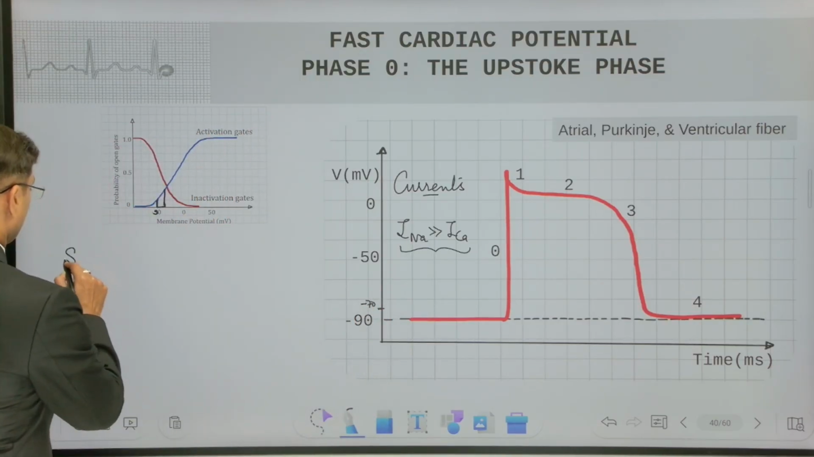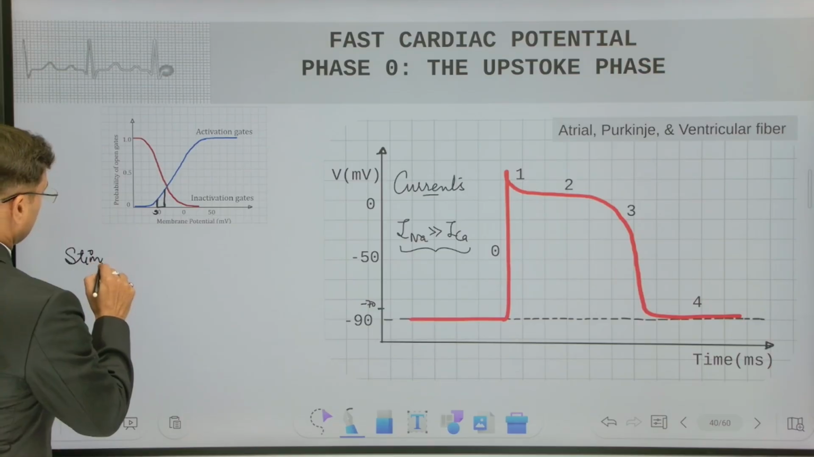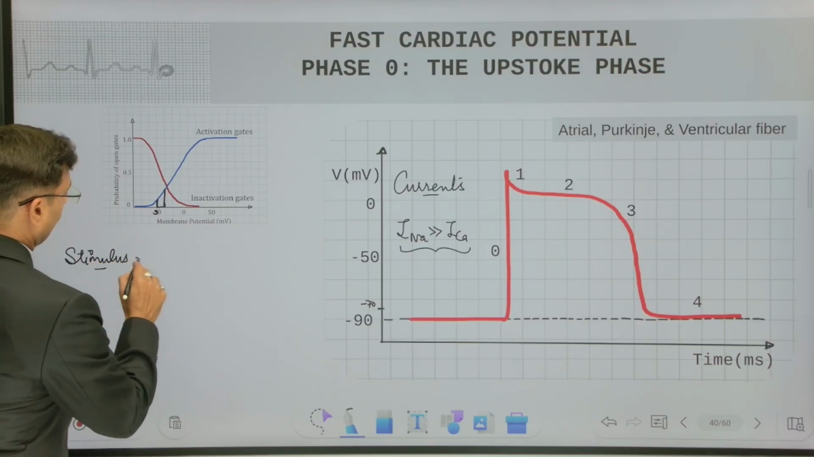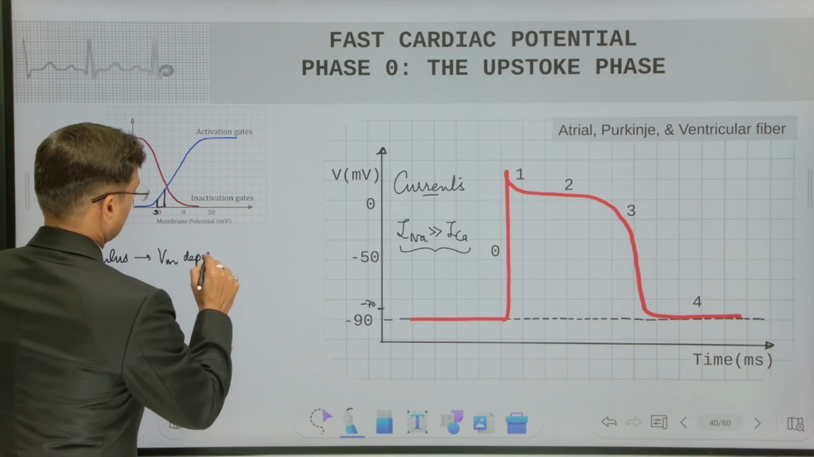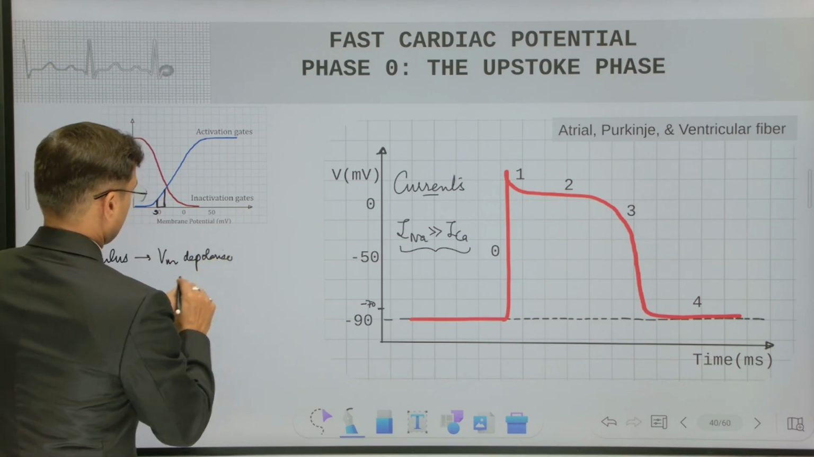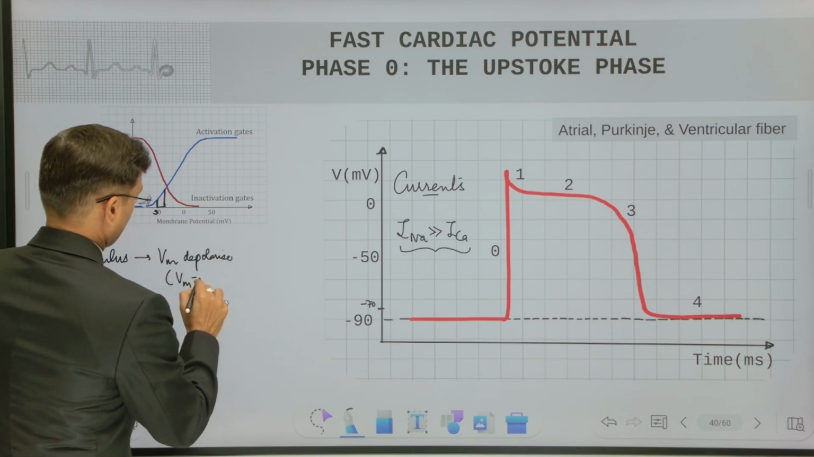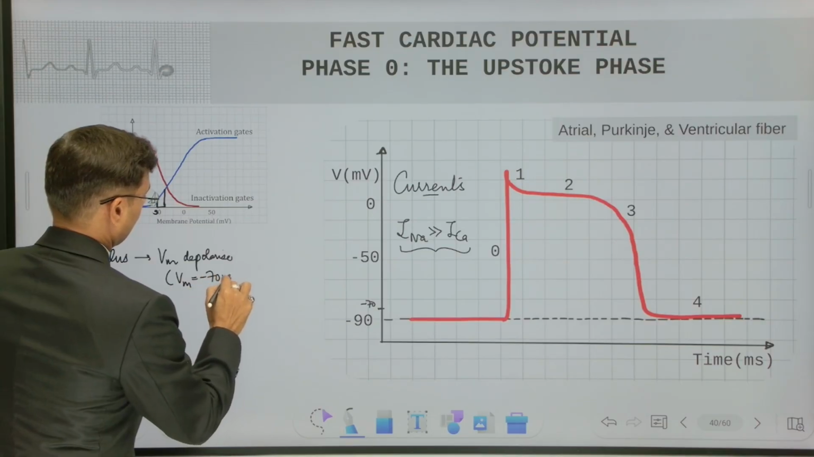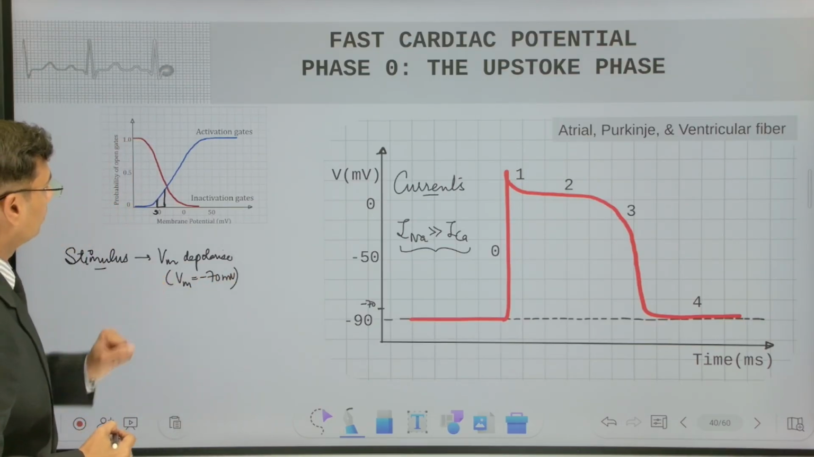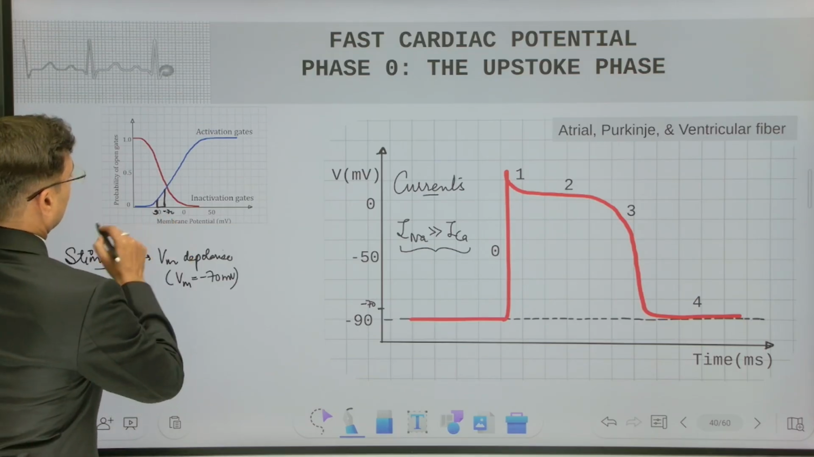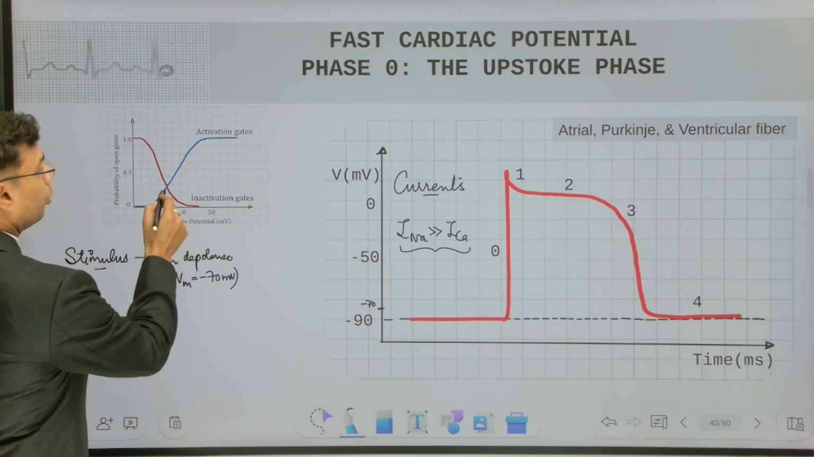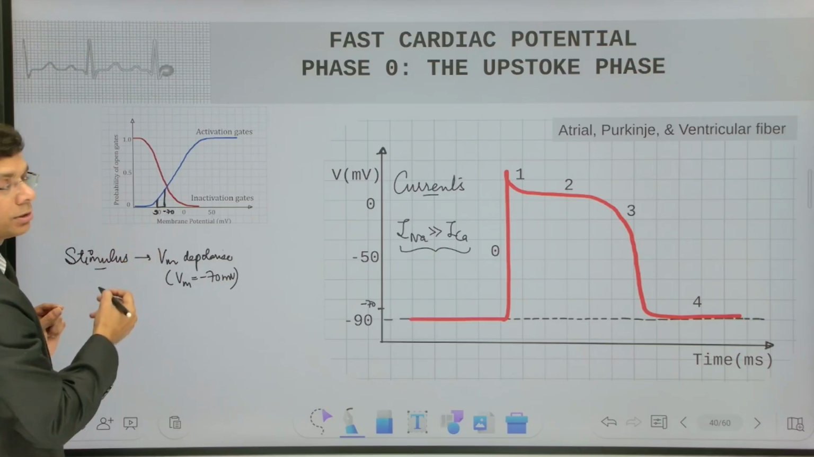So the stimulus will cause depolarization of the potential. Let's say Vm becomes minus 70 millivolt. Once it becomes minus 70 millivolt, it will cause more opening of the activation gates of the sodium channel.